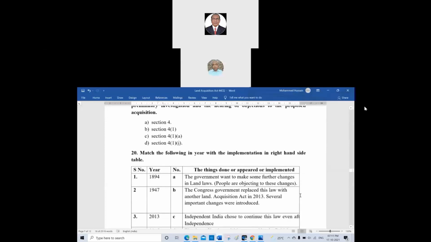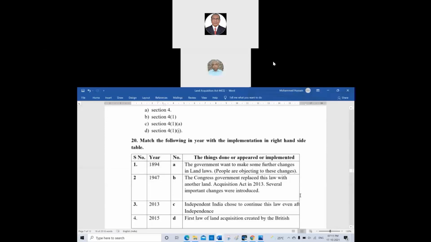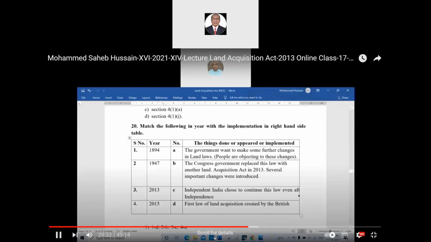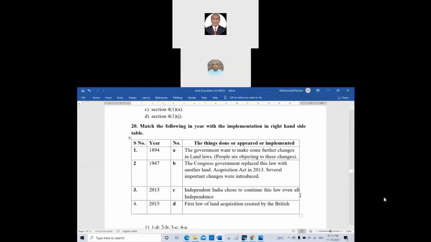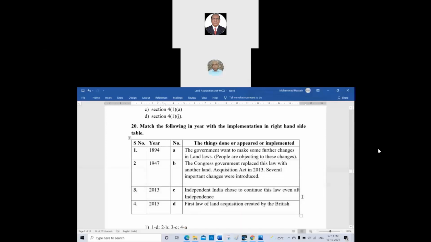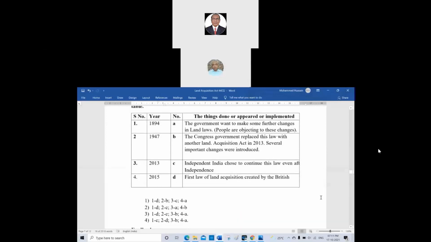Okay, now match the following, the year and the implementation. The right hand side table is given: 1894, 1947, 2013, 2015. In the right hand side, what appeared or was implemented? A, the government wants to make some further changes in land laws. People are objecting to these changes. B, the Congress government replaced the law with another Land Acquisition Act of 2013. Several important changes were introduced. C, independent India chose to continue this law even after independence. D, first law of land acquisition created by the British.